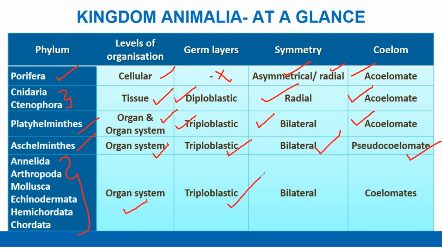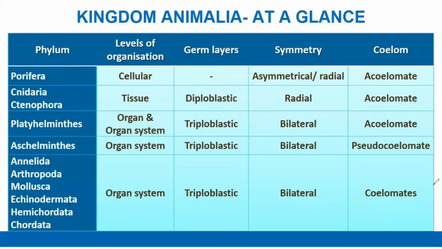They all are triploblastic. They all show bilateral symmetry except Echinodermata, which we will discuss during the discussion of Echinodermata. It is versatile between the larval stage and adult stage. The adult shows radial symmetry, whereas the larva in Echinodermata shows bilateral symmetry. All these organisms are coelomate in nature.